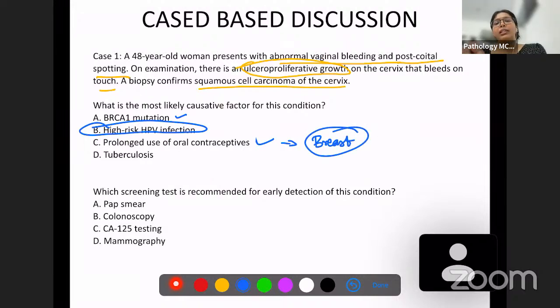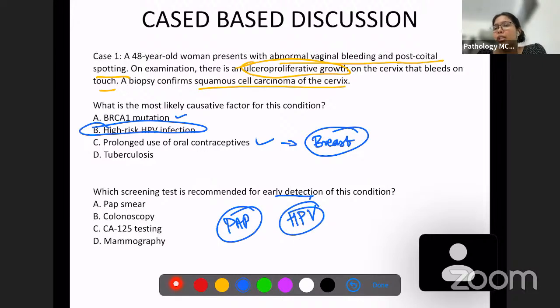And then we have, which screening test is recommended for early detection? We already discussed screening tests. We had pap smear, which was a screening tool for detection, and then we also had HPV testing. So these two were screening tests. We do not have HPV testing, but we have pap smear here. So this is the correct answer.